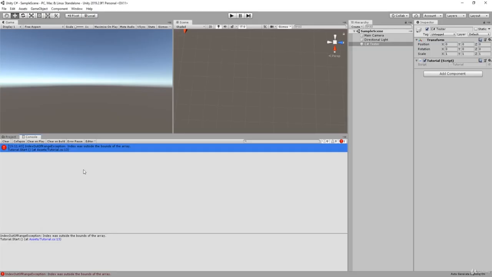Now you're going to see this a lot throughout your game development career, especially when you're starting off. I see it all the time when I make mistakes. Of course, now it's less, but when I was starting out, I would usually see index out of range exception. This means that you're trying to access something that does not exist.